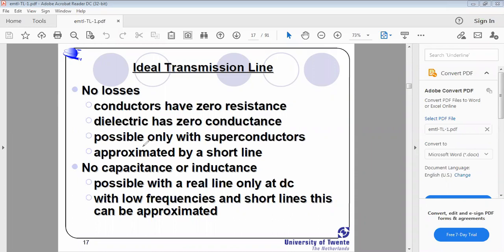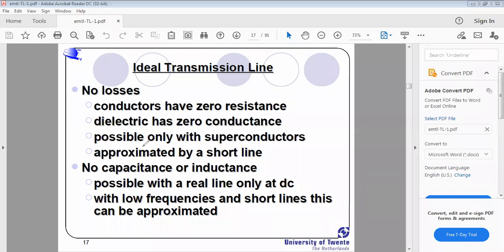When we add inductance to the transmission line, it is said to be loading. When the inductance increases, the current also increases. When the current increases, it is a heavy burden on the source, right? That's why there is no capacitance or inductance for an ideal transmission line.